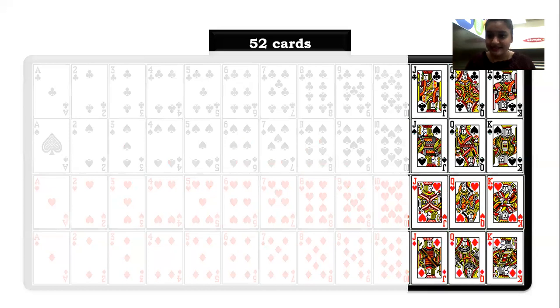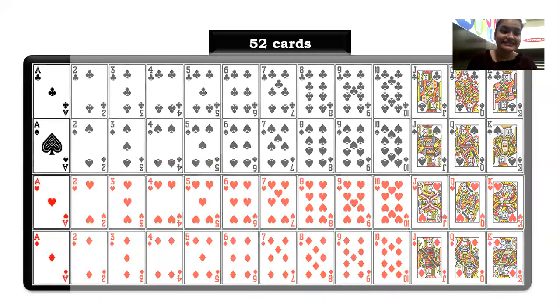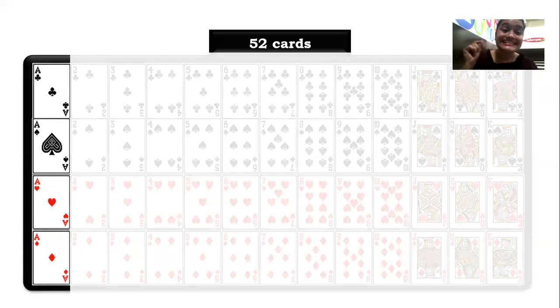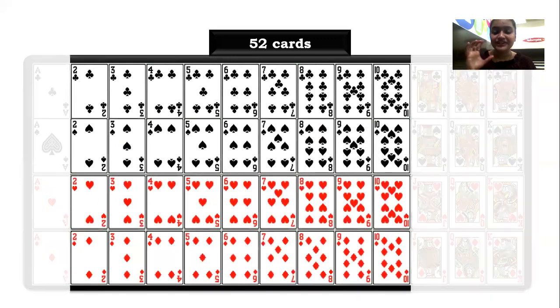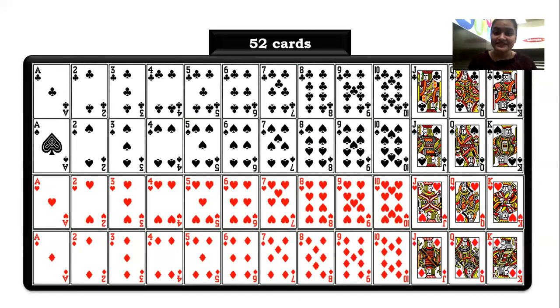Now guys, these are called face cards, J, Q, K. 3 face cards each in all the 4 types. Now guys, this A is called an ace. 1 ace will be there in each type. And over here you have the number cards from 2 to 10. So this is the way your cards look.